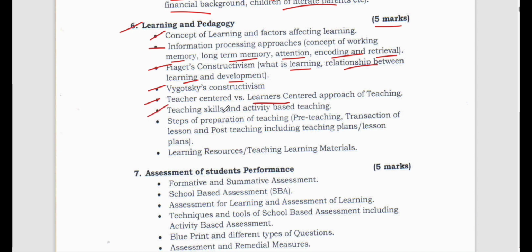Teaching skills and activity based teaching. Now see, what are teaching skills? There are different types of teaching skills, right? You know about micro teaching skills like stimulus variation, questioning, probing questioning, explaining with links, giving examples, redirecting the question, reframing the question. So there are different techniques which we use as teachers inside the classroom.